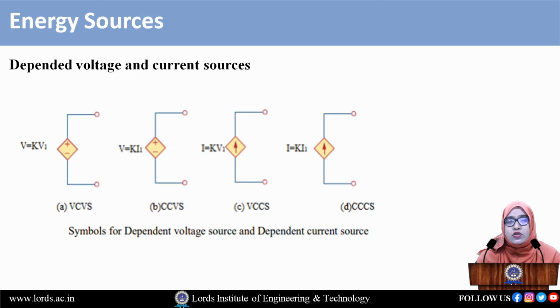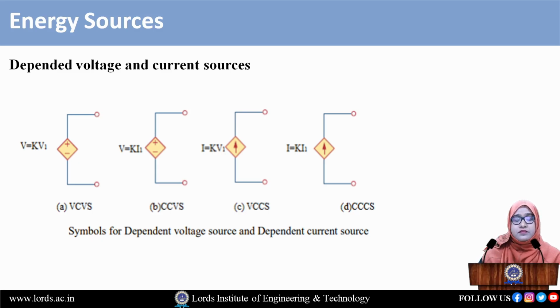Next, the third one, the voltage dependent current source. The current source produces the current as a function of voltage, that is I is equal to Kv1. Next, we have the current dependent current source. Same, it produces the current as a function of current. Even the supply energy source is current and the function is also a current. So we get the equation I is equal to Ki1. These are the dependent energy sources related to voltage and current.